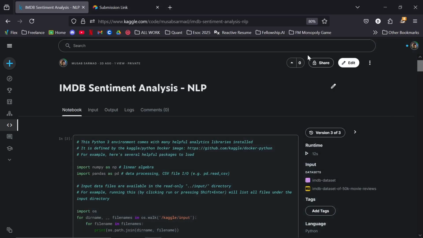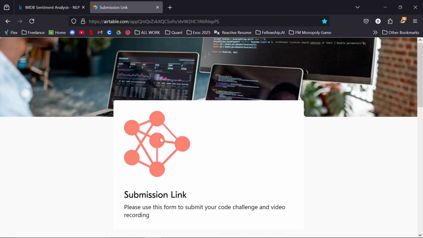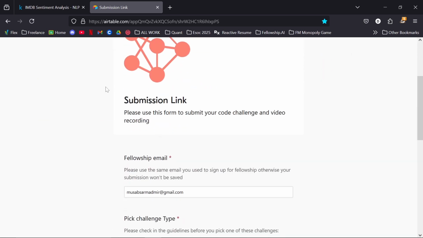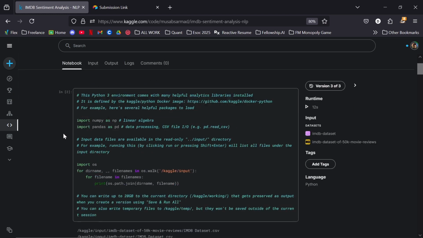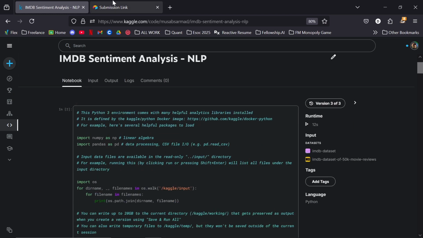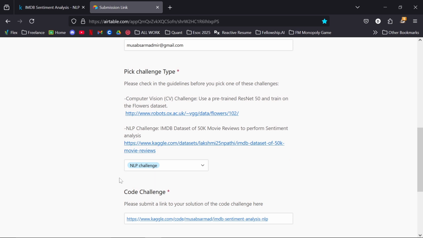Okay, hello everyone. Today I will be explaining my IMDB dataset movie reviews sentiment analysis, which is necessary for my admission into Fellowship.Ai. I have chosen the NLP challenge, which requires me to perform sentiment analysis on an IMDB dataset of 50,000 movie reviews.